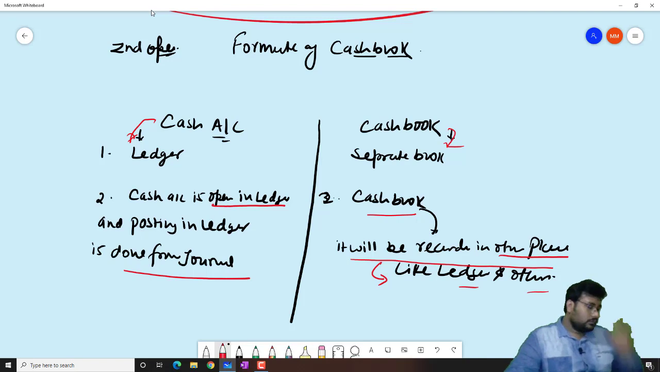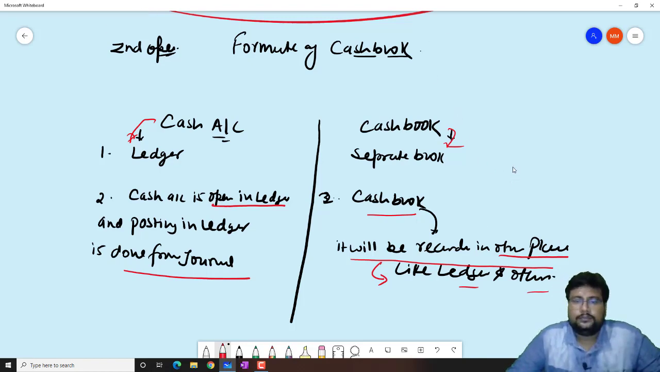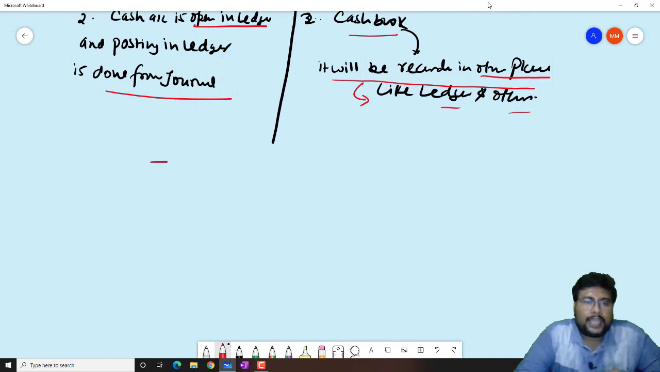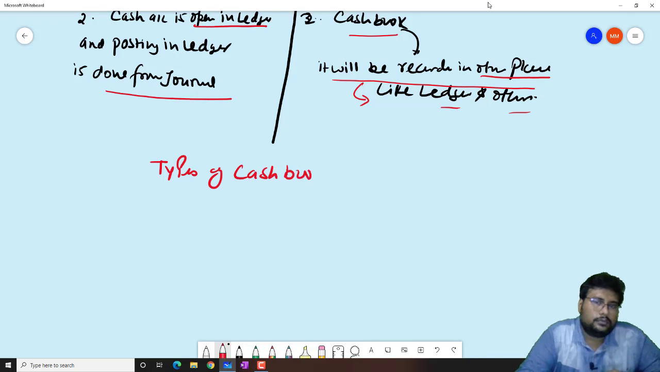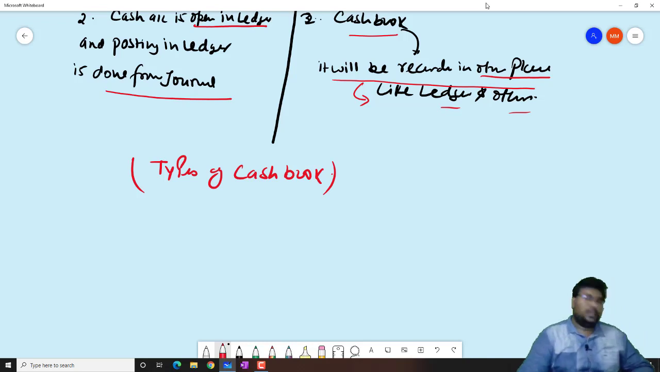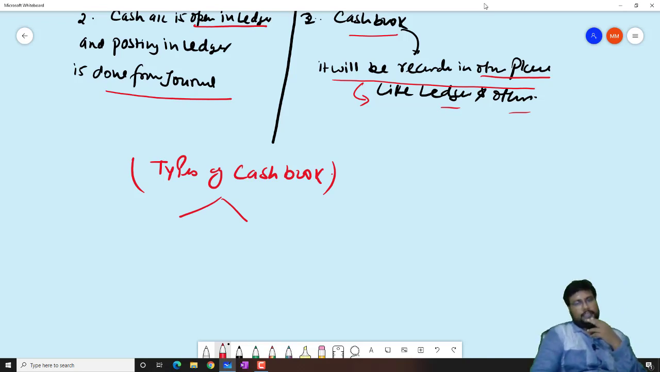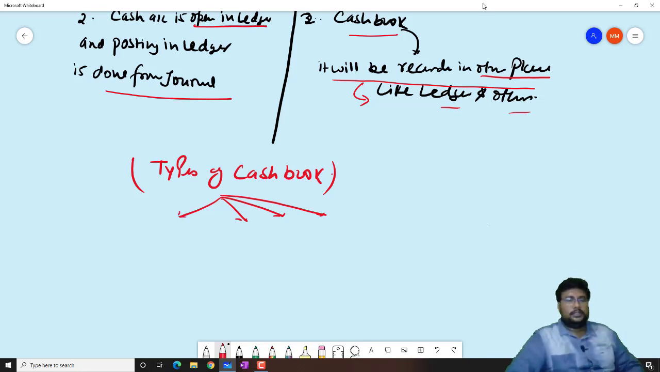Now we will learn the format of the cash book. But before that, how many types of cash book are there? So, beta, there are basically two types. Generally there are 4 types of cash book, but the third one is not in your syllabus now. So I'm telling you what they are.